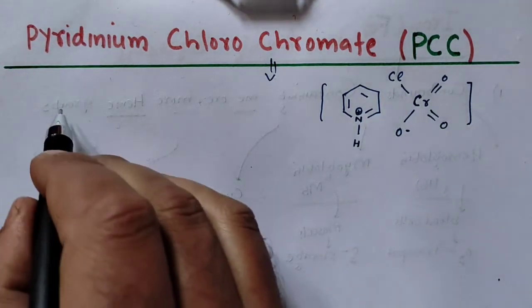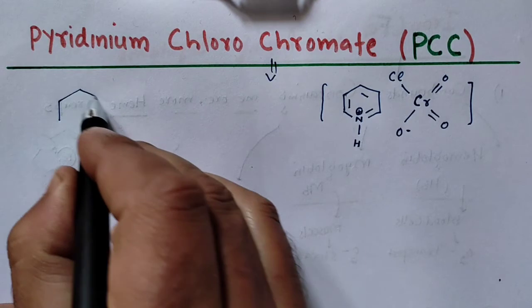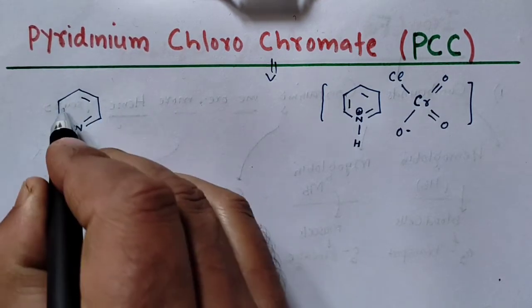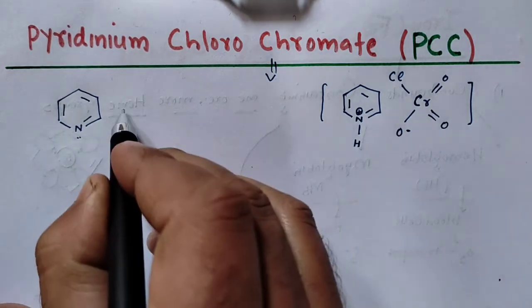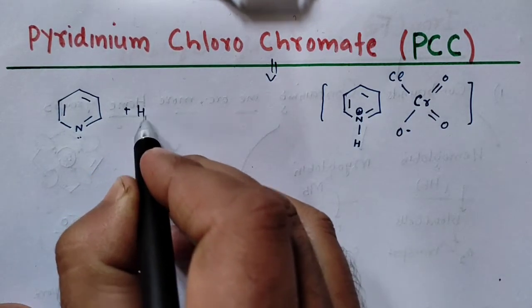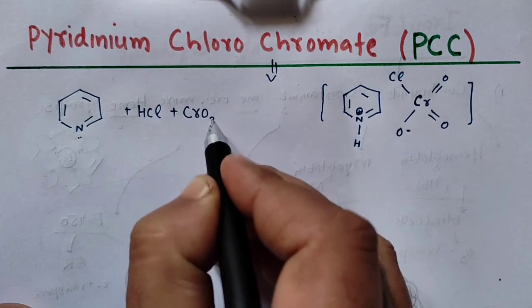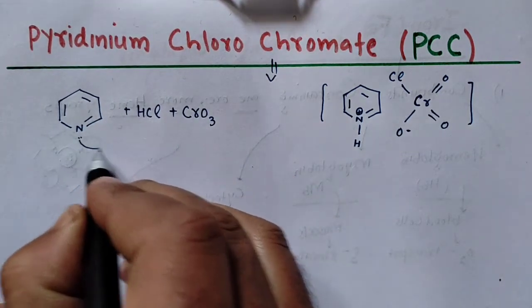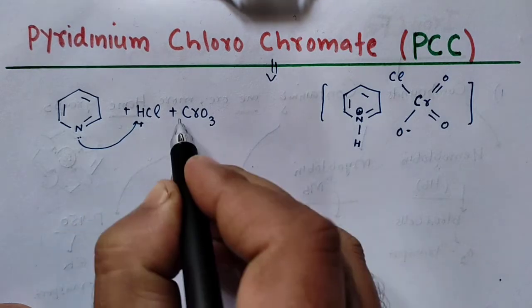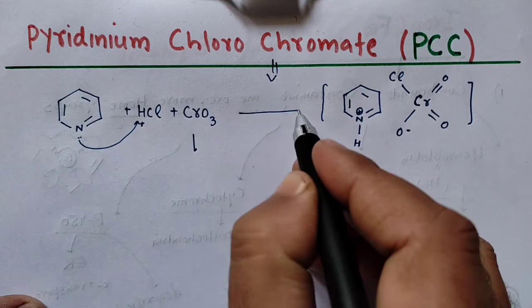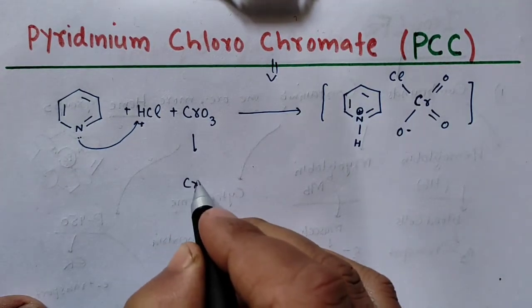Very simple. You take pyridine, so it has a lone pair here. ठीक. So you treat this with HCl and chromium trioxide. So HCl acid, this will take a proton from this side. ठीक है. So this chromium trioxide will take, let me show how it is formed. So it's your chromium trioxide.